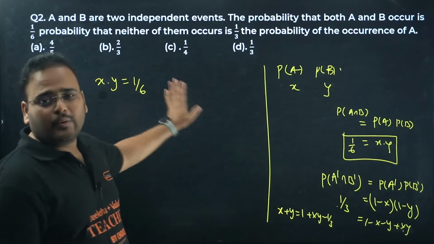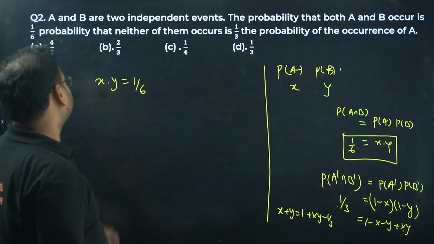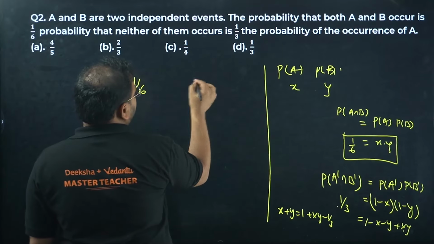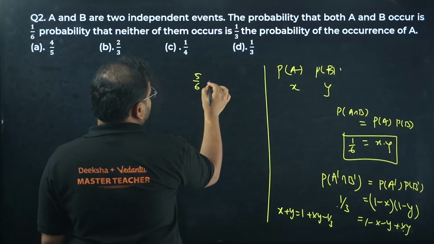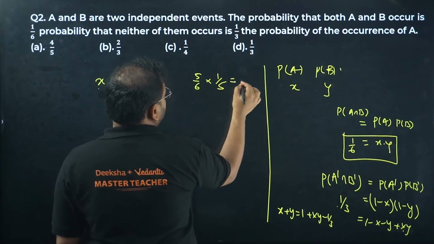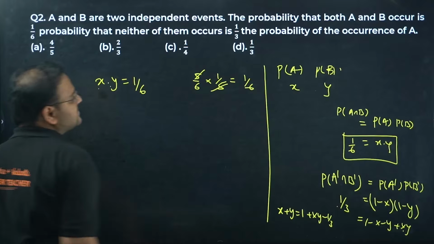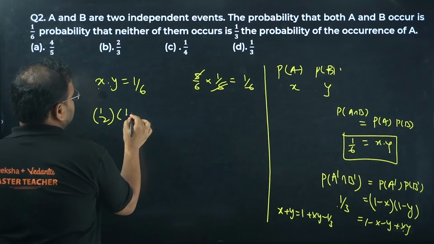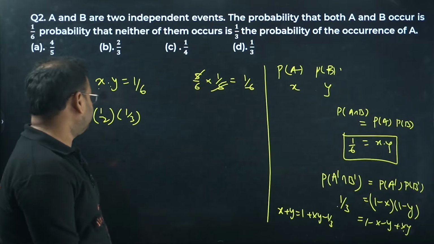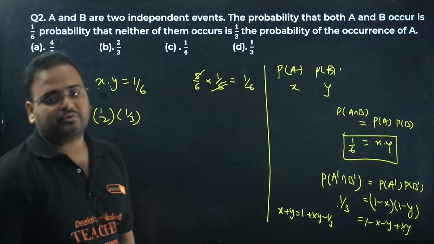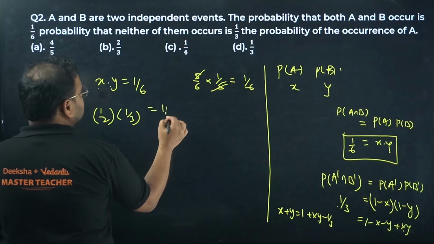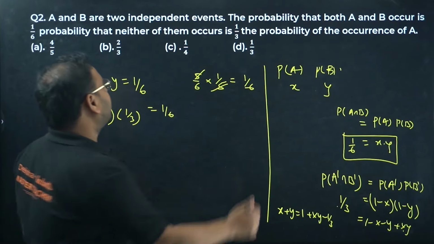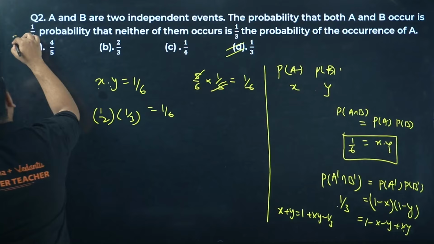We can solve it quickly without doing all the calculation steps. So think about it. I want the product of two numbers to be 1/6. I can have many cases. I can have 5/6 into 1/5. What is the answer? It cancels to 1/6. But I can have this also, the very common ones, which match my options also. Check here, 1/2 and 1/3. If you multiply them, what becomes 1/6? Yes, sir. It means in the options given over here, we clearly have 1/3 present. We'll take the answer D.